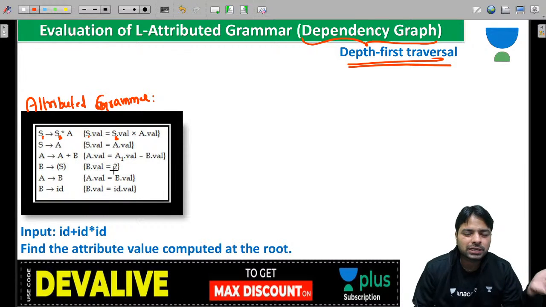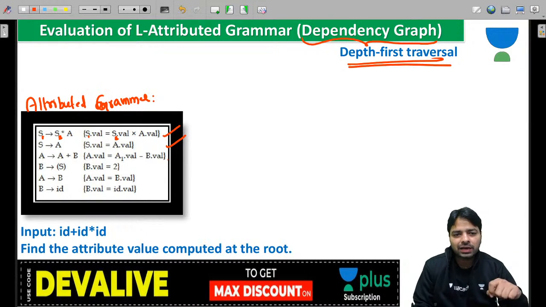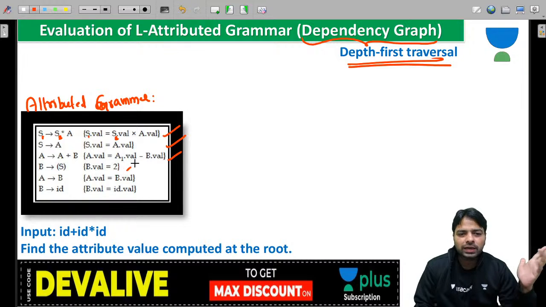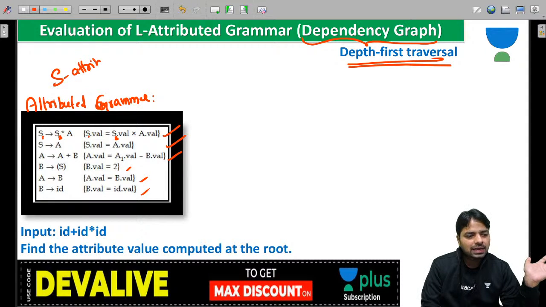Now look at how you decide. S1 depends on S2, which means it depends on a child. S depends on A, again depends on a child. A depends on A1 and B, children. B depends on no one, it's okay. And A depends on B, which depends on ID. So here the grammar is S attributed. It is S attributed grammar. Remember that. So you can always say L attributed.